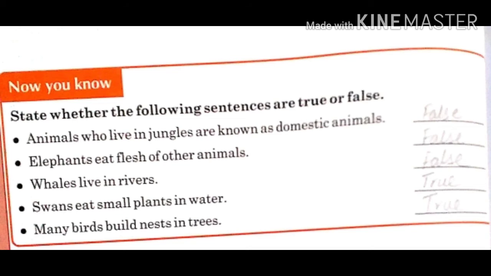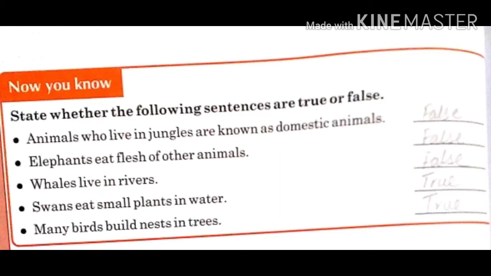Second, elephants eat flesh of other animals. This statement is also false. Why? Because elephants eat different parts of plants. Whales live in rivers. This is also false because whales live in seas, not in rivers.